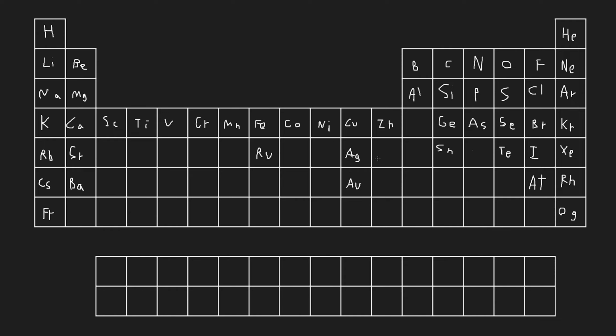gonna be mercury. It's quicksilver. Maybe it's so quick that it's right next to silver. I feel like that's wrong. I feel like mercury has to be closer to gold than it is to silver. Okay, we're gonna put cadmium here, and then I think we're gonna put mercury underneath.